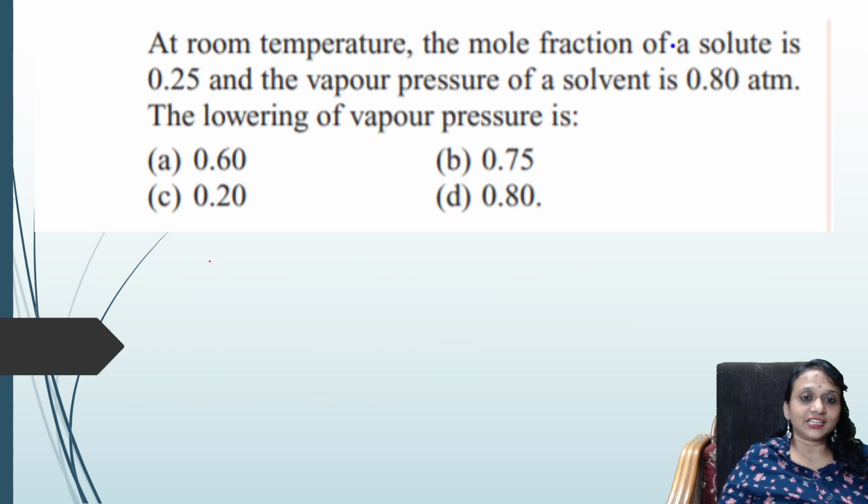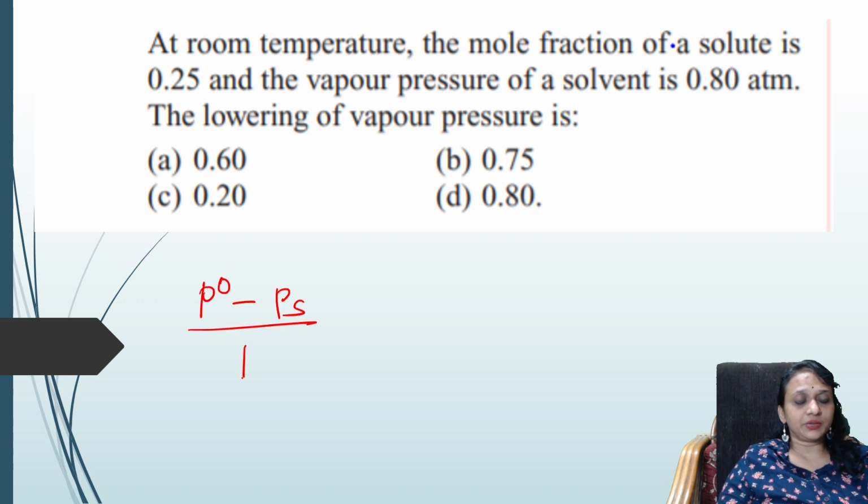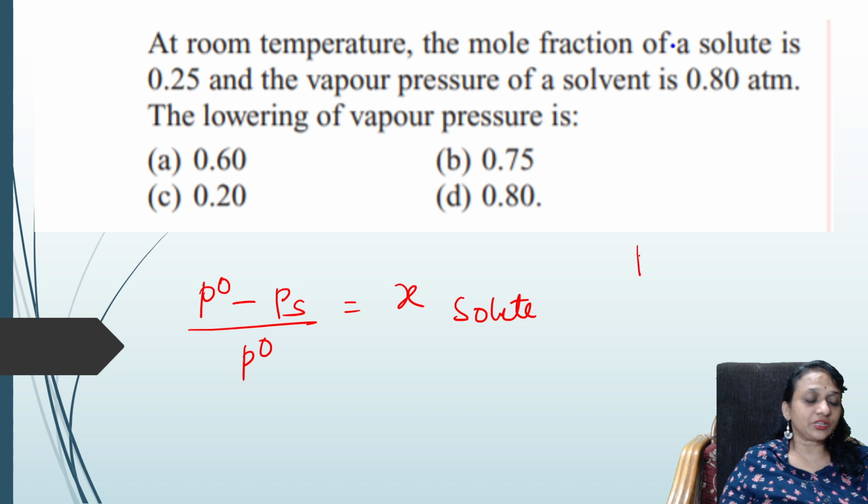Next question. At room temperature, the mole fraction of a solute is 0.25 and the vapor pressure of a solvent is 0.80 atmosphere. The lowering of vapor pressure is how much? Directly write the formula: (P naught minus P) by P naught is equal to X of solute. Done. Now, how much is P naught, students? What is P naught? I don't know.